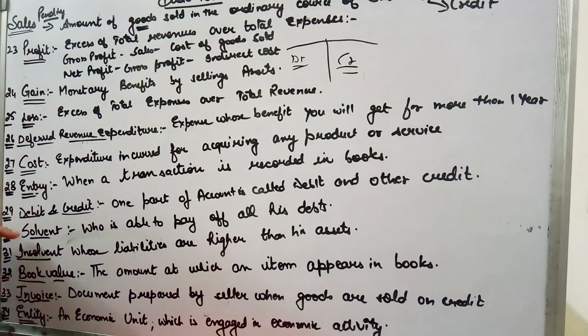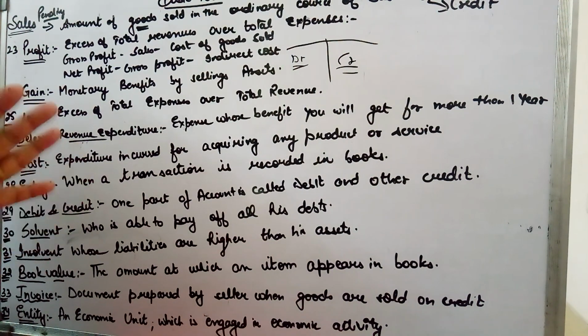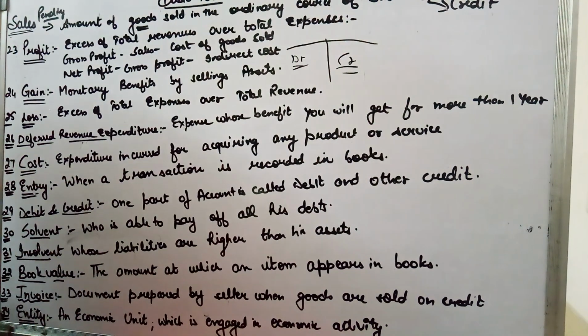Now the terms are solvent and insolvent. These two terms are linked to each other. Solvent is a person whose assets are such that he can pay off his liability easily. For example, say we talk about Mr. Mohan. If all his assets are sold off, they are worth rupees 40 lakh and he has liability of 30 lakh. So we will have 40 lakh, and after paying liabilities of 30 lakh, we are left with a surplus of 10 lakh. So Mr. Mohan is solvent because he is in a position to pay off all his liability.